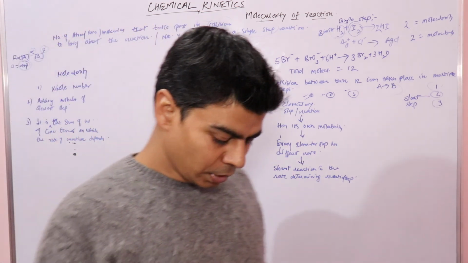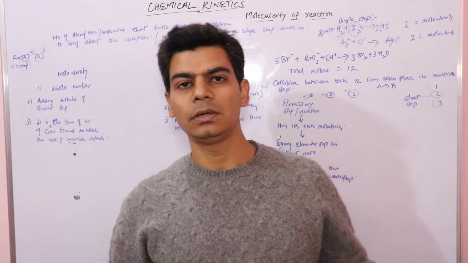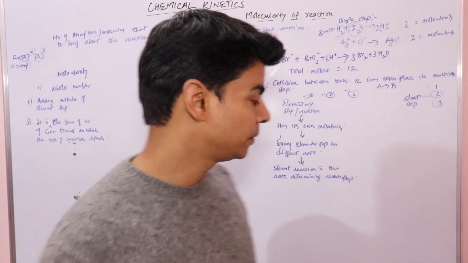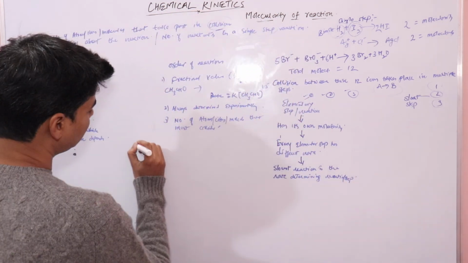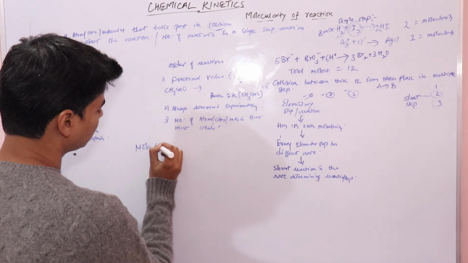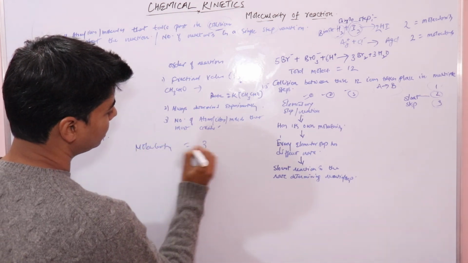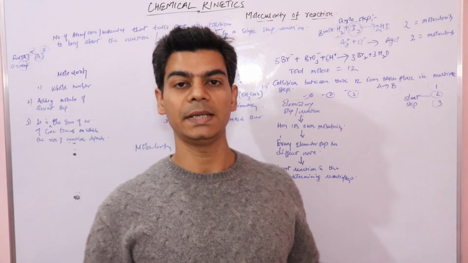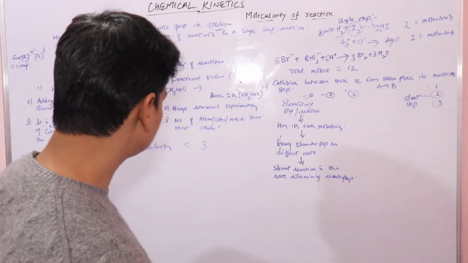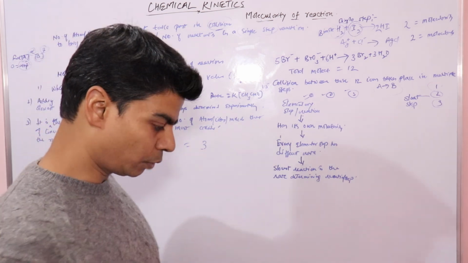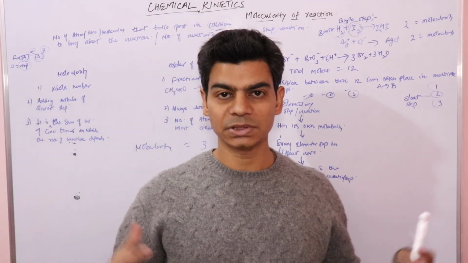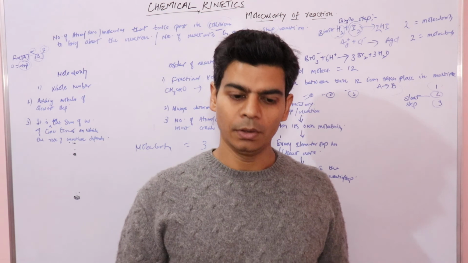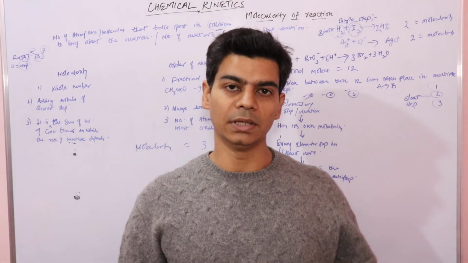One more thing, higher molecularities are rarely found. Mostly the molecularity that you will see would be 3. Molecularity rarely exceeds 3. Why? Because it is seen that the maximum number of molecules that can come simultaneously together to collide is 3.